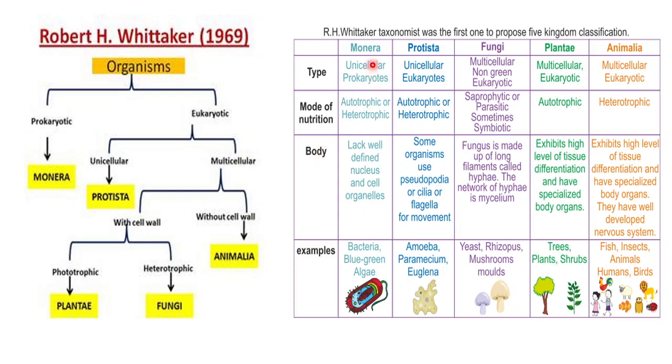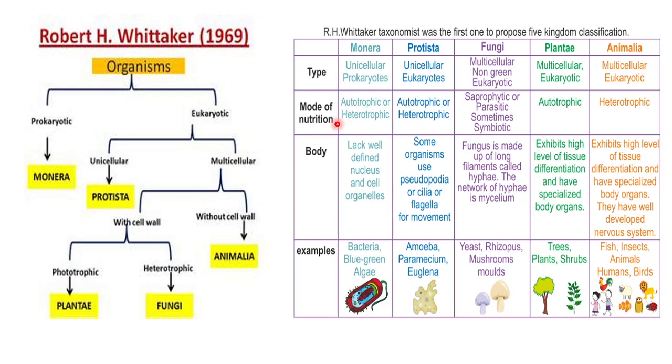Now, accordingly, he classified into these 5 kingdoms. If we see here, type, that means the cellular structures, you can see here unicellular prokaryotes, unicellular eukaryotes, multicellular non-green eukaryotes, that means non-photosynthetic, multicellular eukaryote, multicellular eukaryotes. So these two are similar with regard to the number of cells, but prokaryotic, eukaryotic, and these four are all eukaryotic.